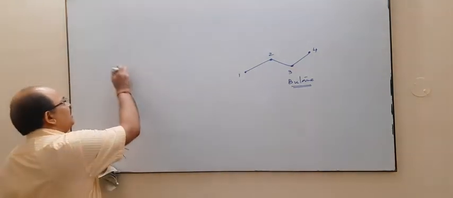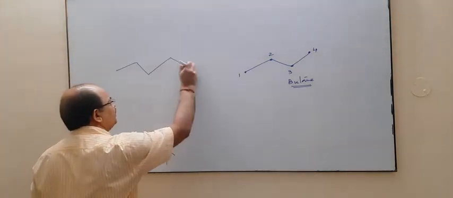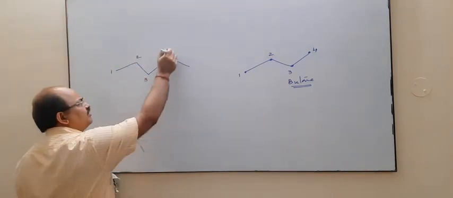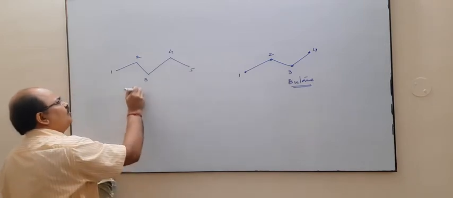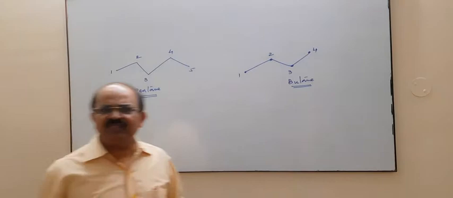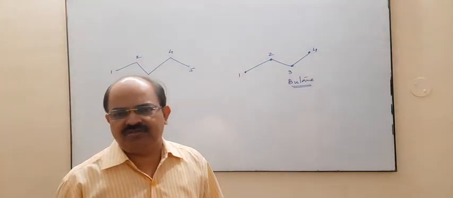Now suppose the next compound is of this type. Now this is carbon 1, this is 2, this is 3, this is 4, this is 5. So this is your pentane.